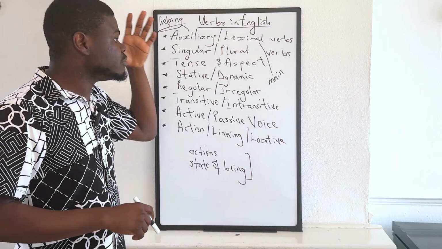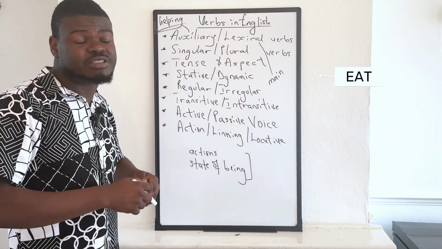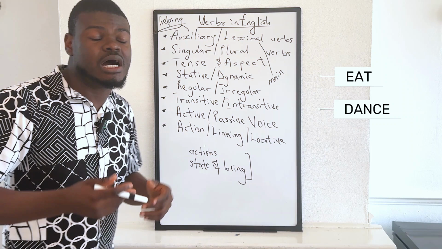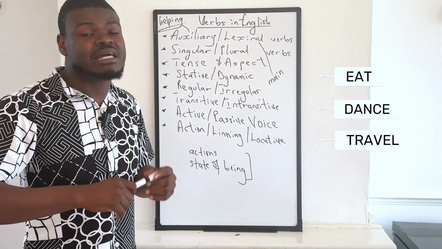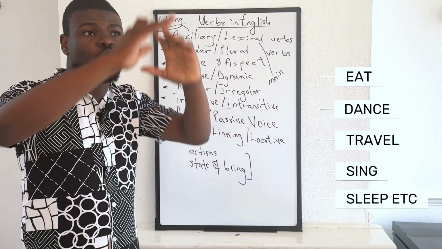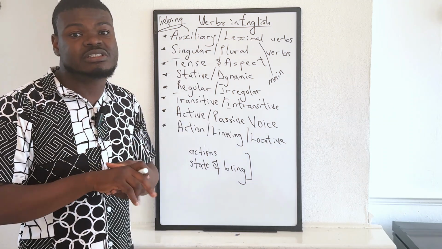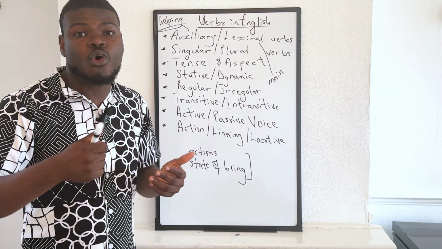So what are lexical verbs? Verbs like eat, to eat, verbs like dance, verbs like travel, verbs like sing, verbs like sleep, etc. All of these verbs are lexical verbs. I could use them alone. I could say, I slept all night.